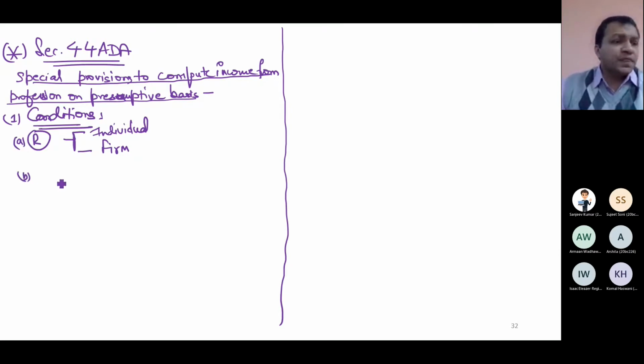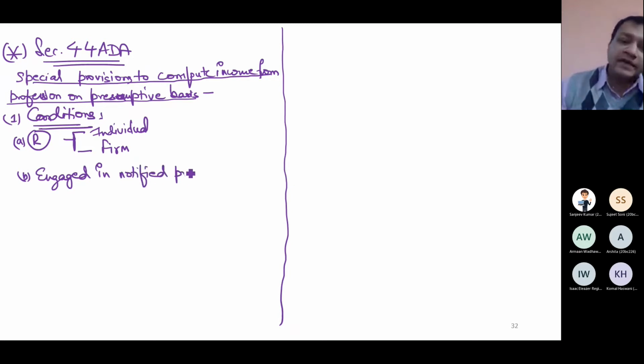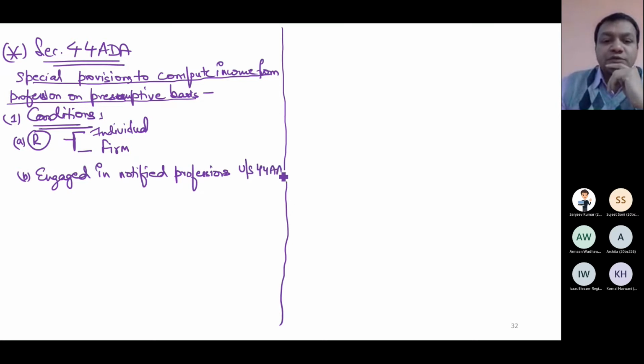B point. I am engaged in notified profession. Legal, interior designer, decorators, artists, singers, accountants, medical practitioners, notified professions under section 44AA. In this section, the names of these notified professions are written. Around 10 or 11 main names are written.